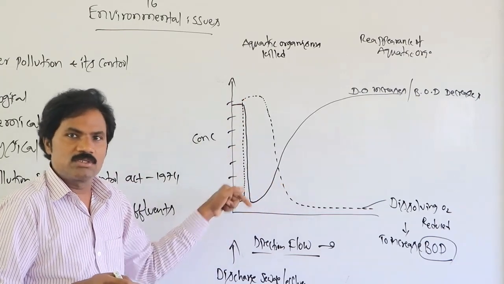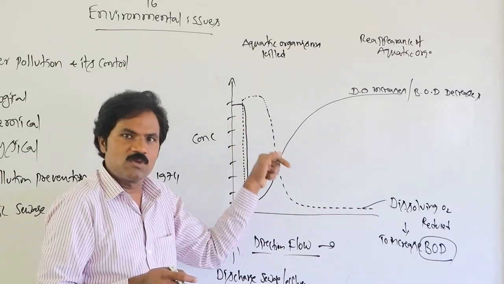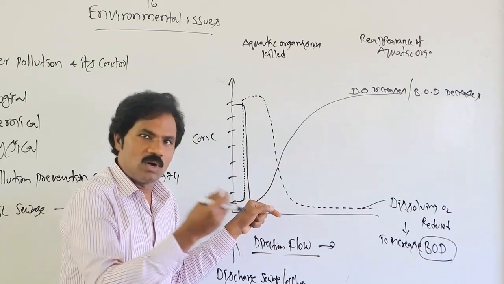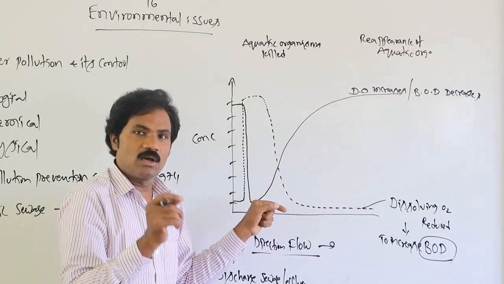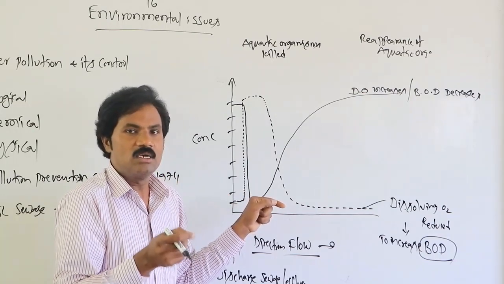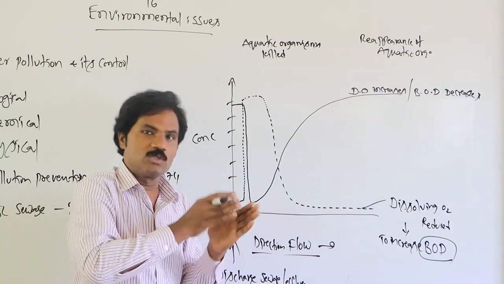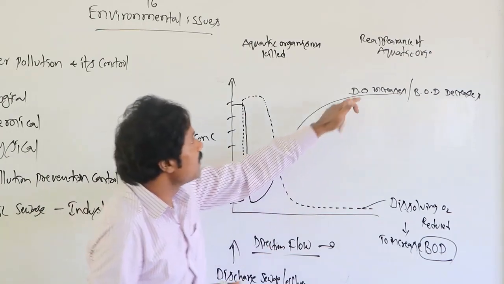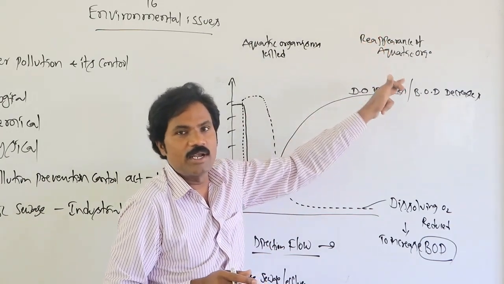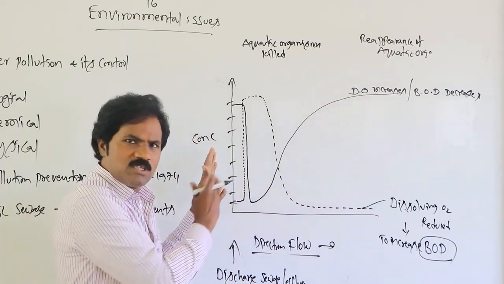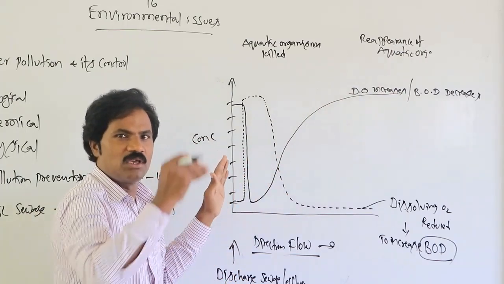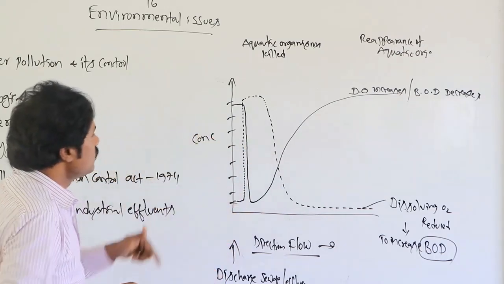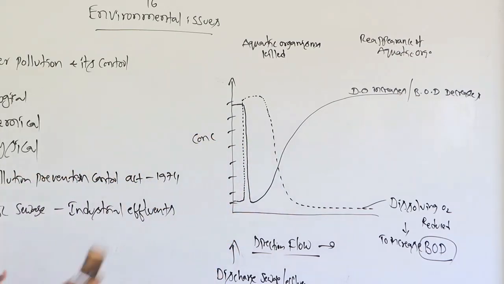Similarly, whenever the industrial effluents or domestic sewage in the water bodies are reduced, automatically dissolved oxygen increases and biochemical oxygen demand decreases. Vice versa, biochemical oxygen demand decreases, then automatically there is reappearance of aquatic organisms. So this specific graph is most important. If it is increased, what happens? If it is decreased, what happens? You must remember that.